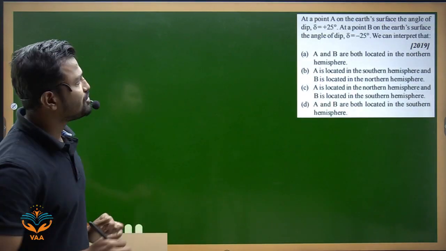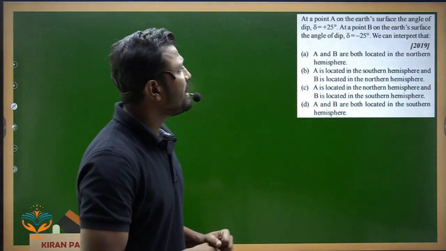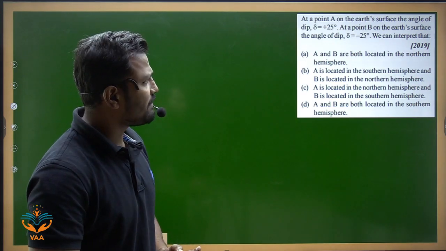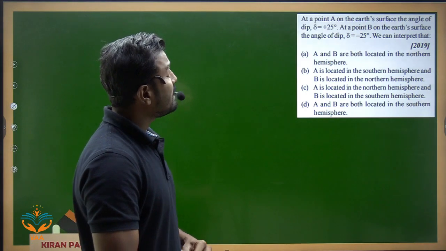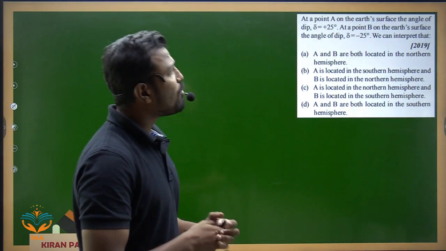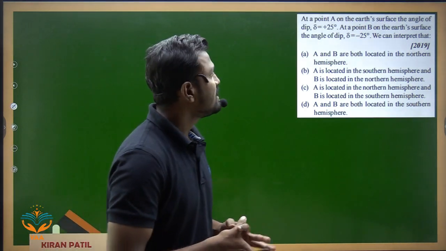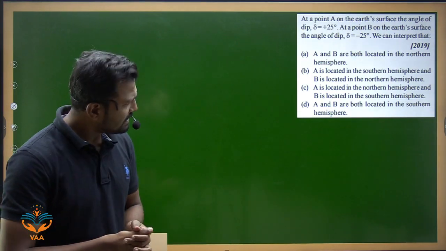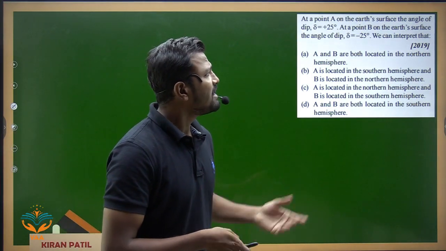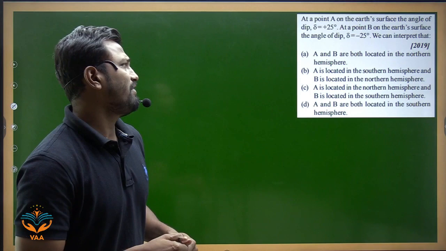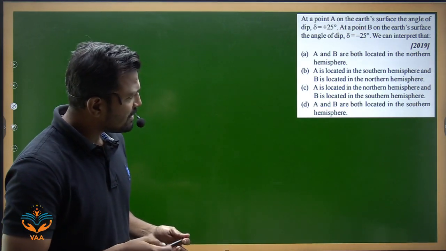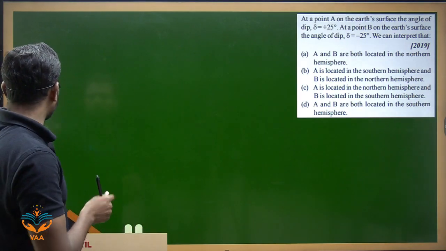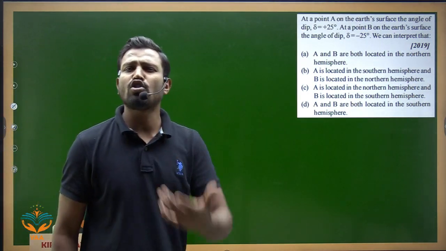In the next question, what is given? At a point A on the Earth's surface, the angle of dip delta is equal to plus 25 degrees. At a point B on the Earth's surface, the angle of dip delta is equal to minus 25. We can interpret that A and B are both located in the northern hemisphere. Now we should understand what is northern hemisphere and what is southern hemisphere. We have learned that in geography.